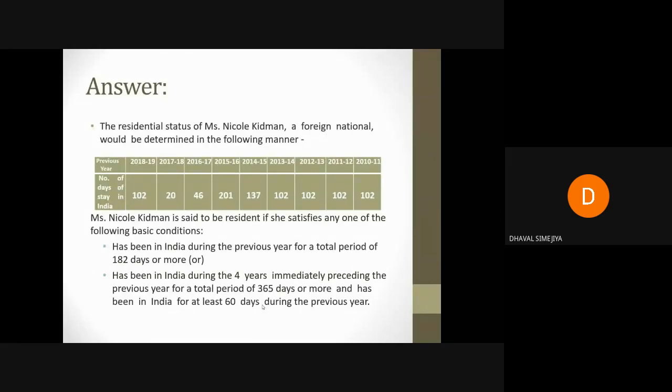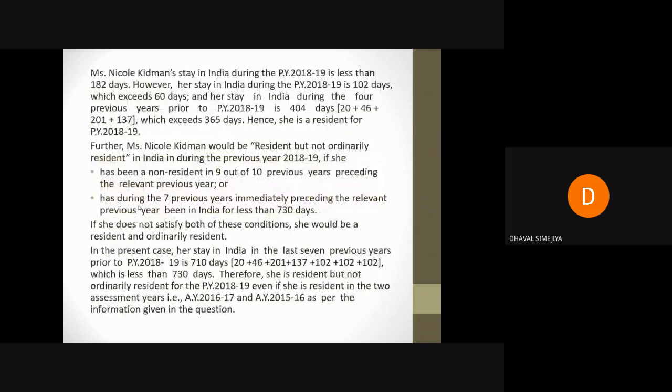The residential status of Miss Nicole Kidman, a foreign national, would be determined in following manner. Look, previous year and number of days counted. Now, Miss Nicole Kidman is said to be resident if she satisfies any one condition. Condition number 1, has been in India during the previous year for 182 days or more, or 60 days or more in previous year and 365 days or more in preceding 4 years preceding to the previous year. Next slide. Miss Nicole Kidman stays in India during previous year 1819 is less than 182 days. You are supposed to write down the answer like this. Okay? This is your past examination question, ICAI.